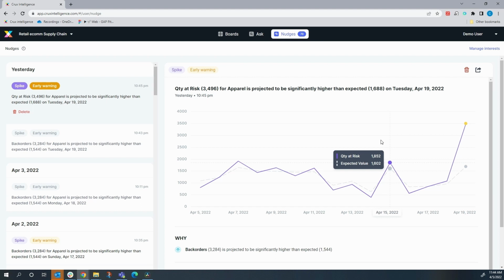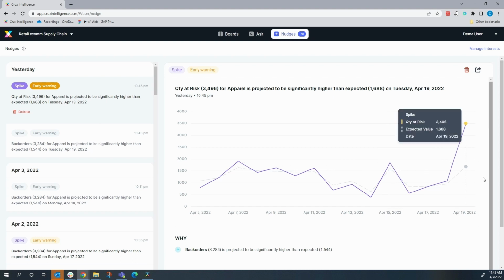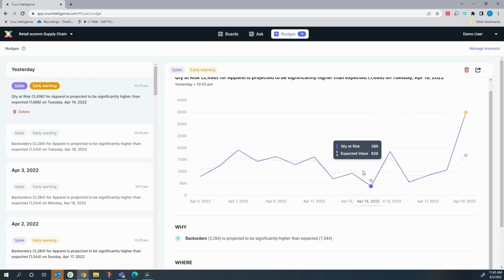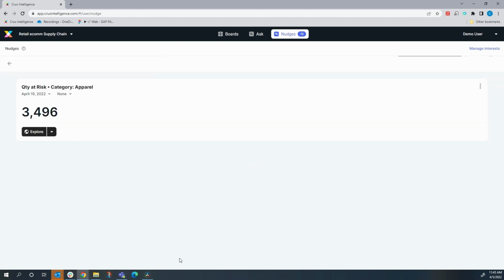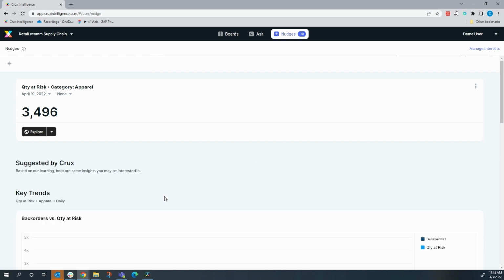This could be nighttime cold, flu, or ibuprofen, whereas that's what's projected, 35, whereas the expected value is about 1,700, and that's for Tuesday, April 19th. I can see that here where they've calculated the expected value, and that's where they're projecting my quantity at risk is. I can see why and where, so it significantly reduced that time to insight, telling me to look at back orders, which is driving my quantity at risk, and which city and store to look at as well to fix that issue. I can go into Explore, which is like the next 5 questions that you might ask of the data to get a holistic view of the business.